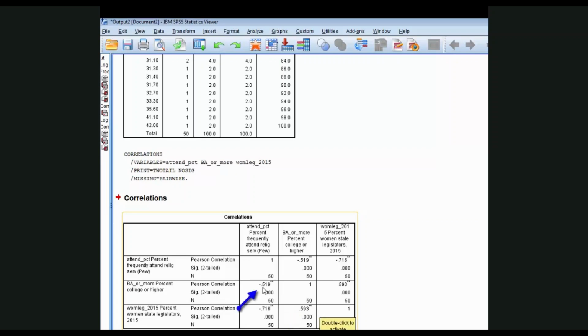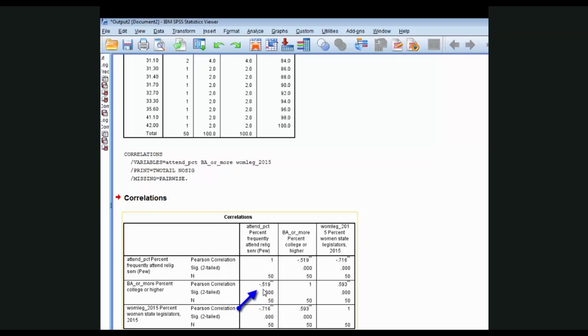Notice for future reference, though, that there's a moderately strong negative relationship between the two independent variables, minus 0.519. Thus, as the percentage of college graduates increases, the percentage of frequent attenders declines.